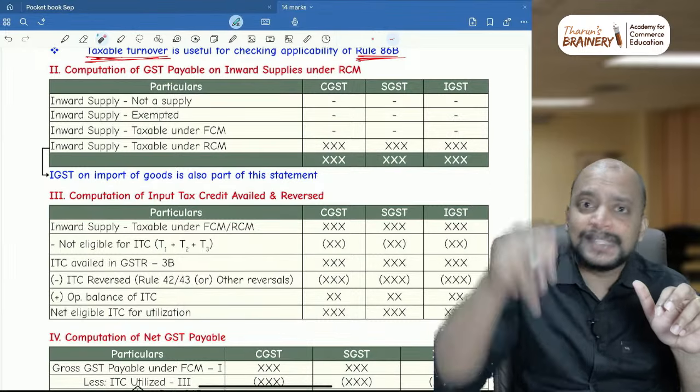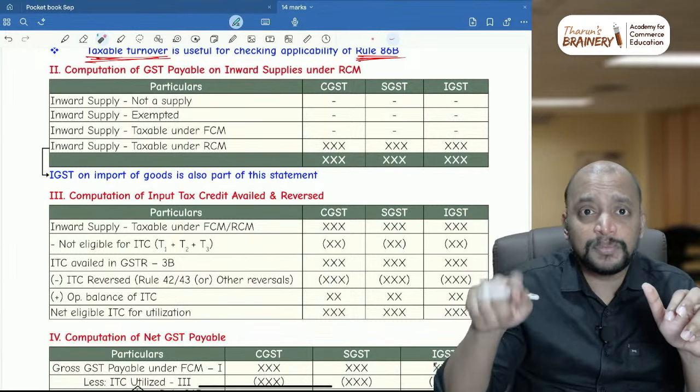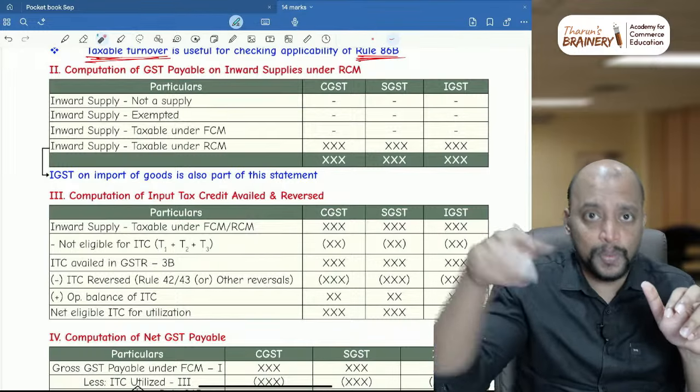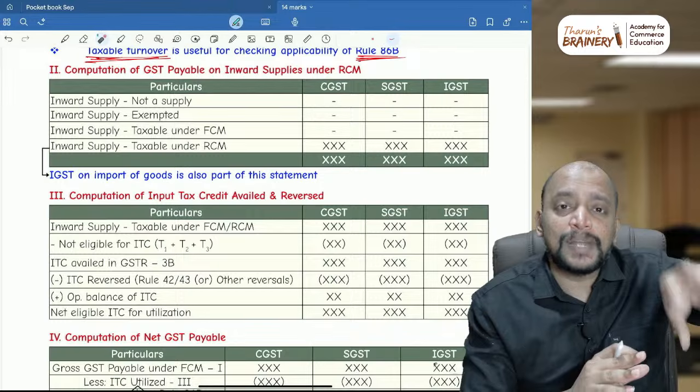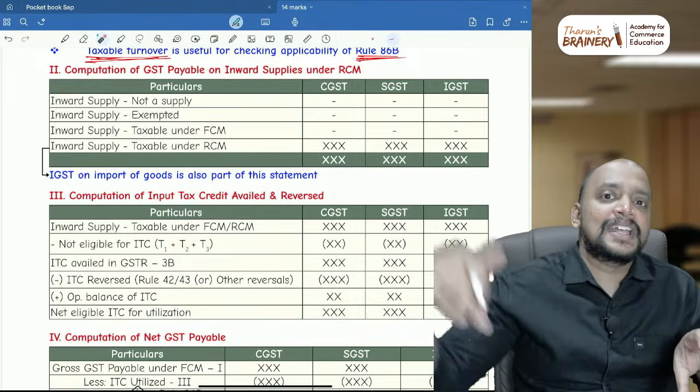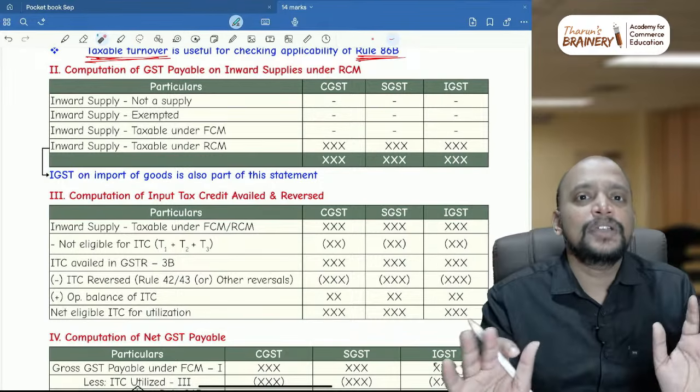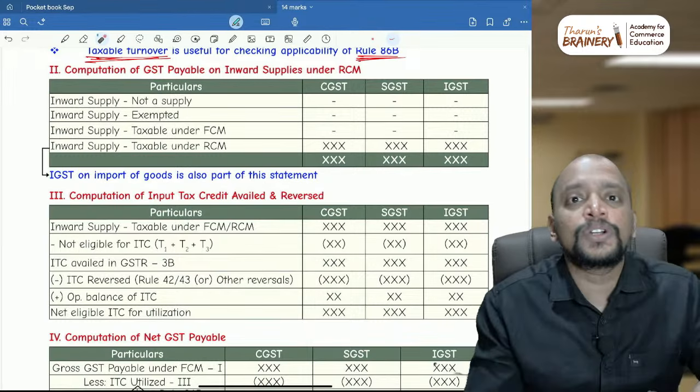So you need to analyze the outward supplies. Do we have exempted outward supplies? Yes. Checklist number 1. Yes. Done. So now you analyze the inward supplies. Whether these inward supplies are common for both taxable and exempted, that you need to check. Only then you apply rule 42. Otherwise blindly don't apply rule 42.